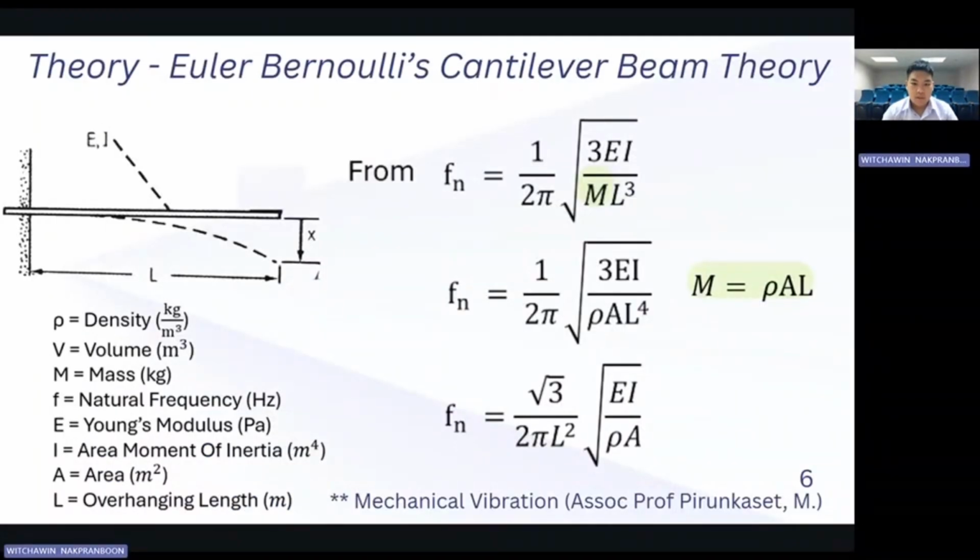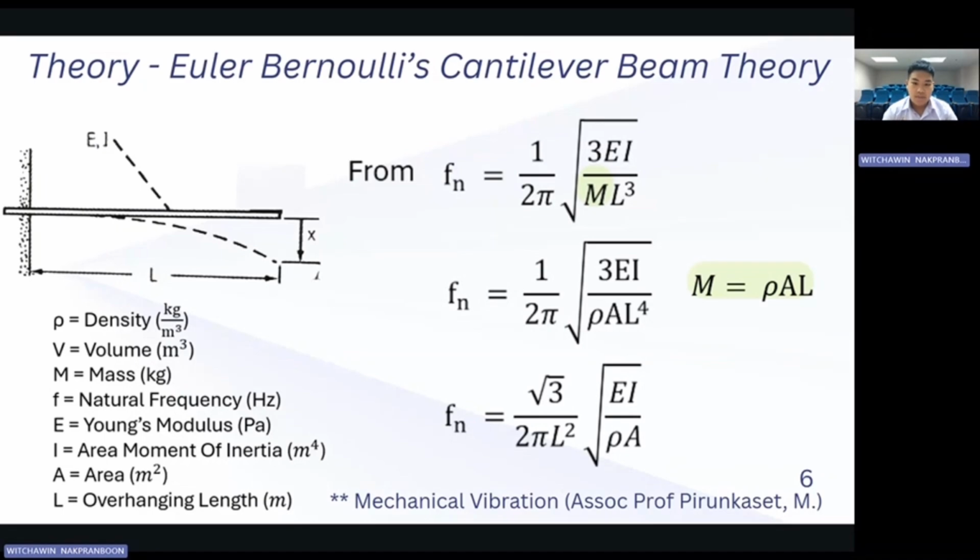The clamped ruler is modeled as a cantilever beam. Obeying the Euler-Bernoulli equation, we know that the density is equal to the mass over volume, and volume is equal to the cross-sectional area times the length. After rephrasing, we can see that m is equal to rho A L.